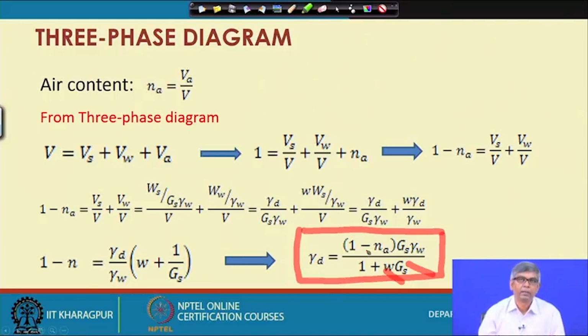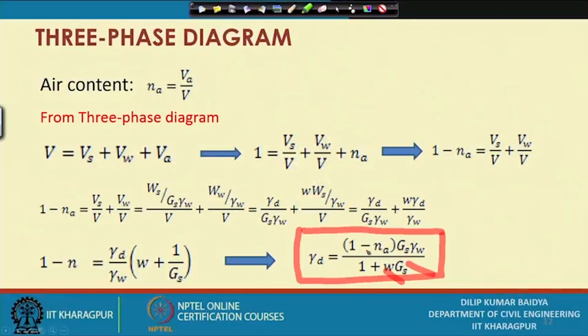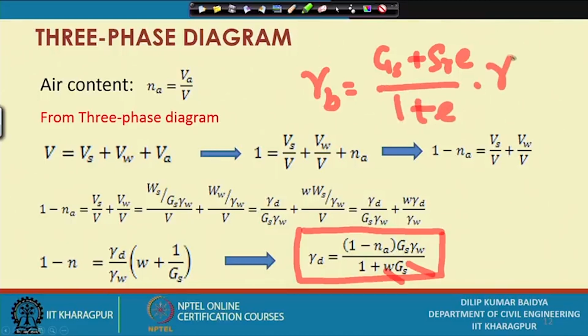A number of quantities in soil mechanics we have to calculate from time to time. Sometimes void ratio is given, you have to find out water content, sometimes water content is given, you have to find out void ratio, sometimes both are given, you have to find out your bulk unit weight or dry unit weight or submerged unit weight. So, we have given one equation, gamma bulk equal to Gs plus S_R into e by 1 plus e into gamma W.